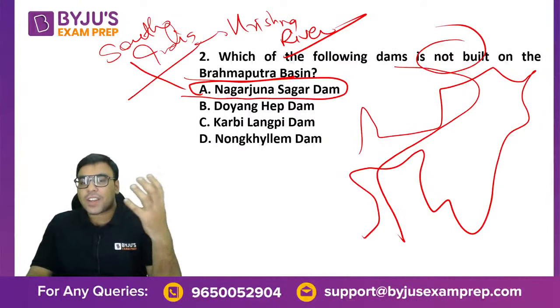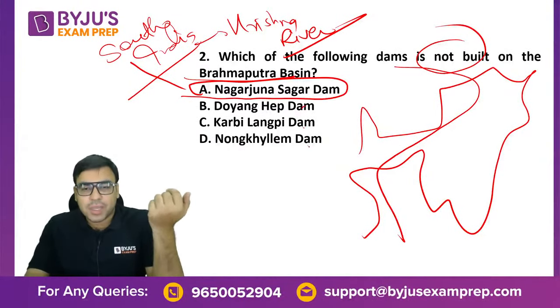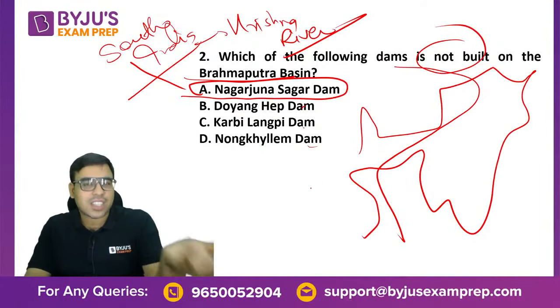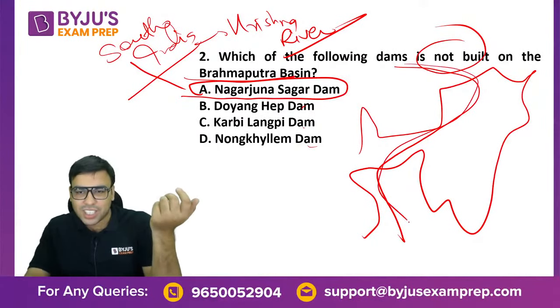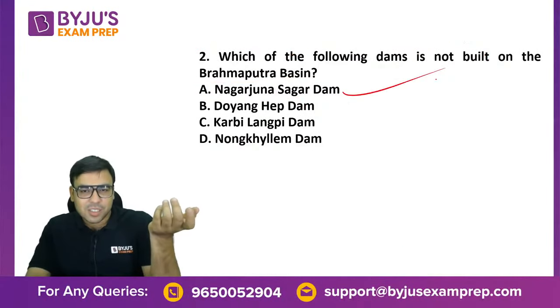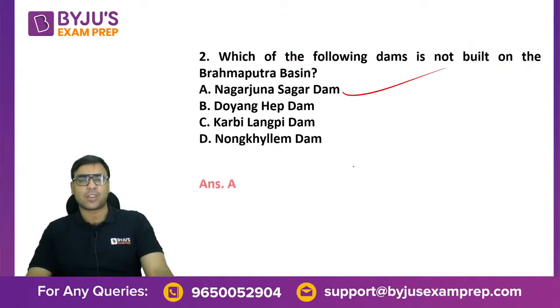Okay. Even with the help of elimination, if you are not aware of B, C and D, you could have easily answered it, because Nagarjuna Sagar is in South India. Brahmaputra is in the northeast of India. So how can that be an answer? So the answer was A. You should have applied your logic here.